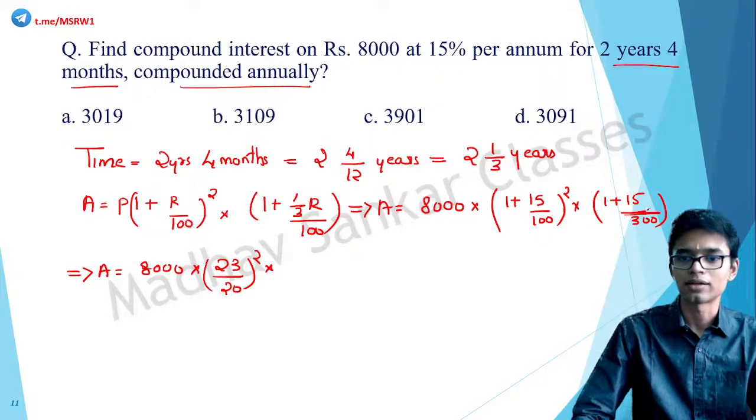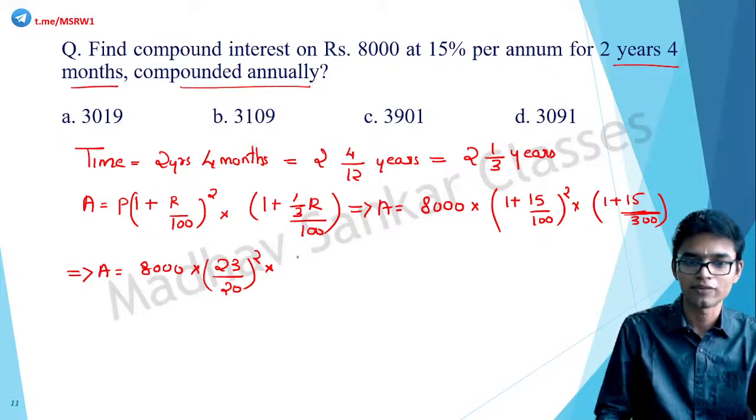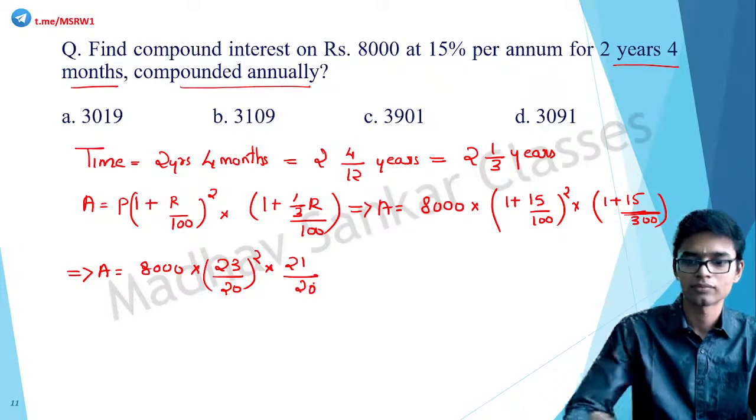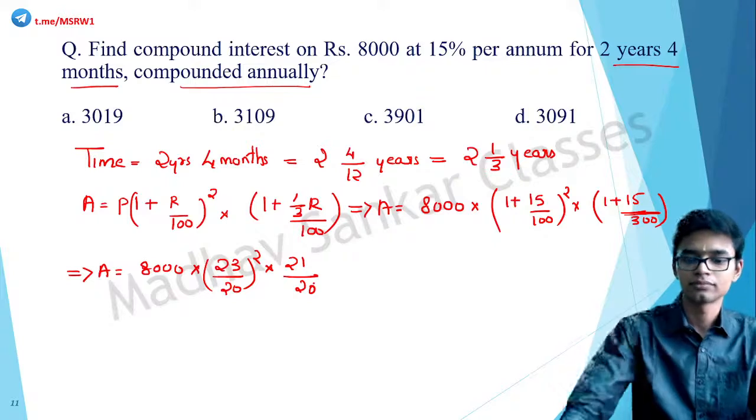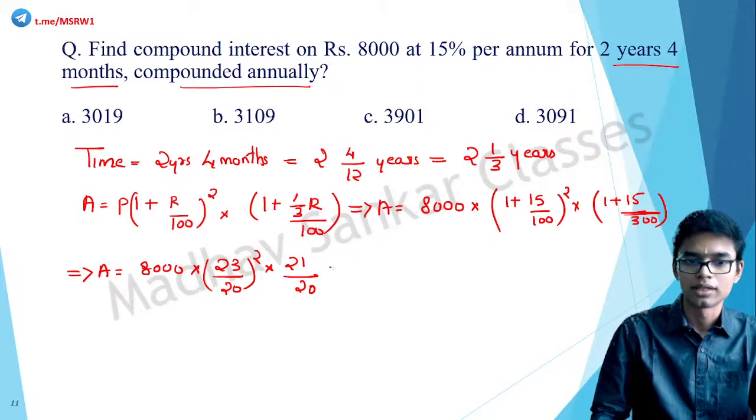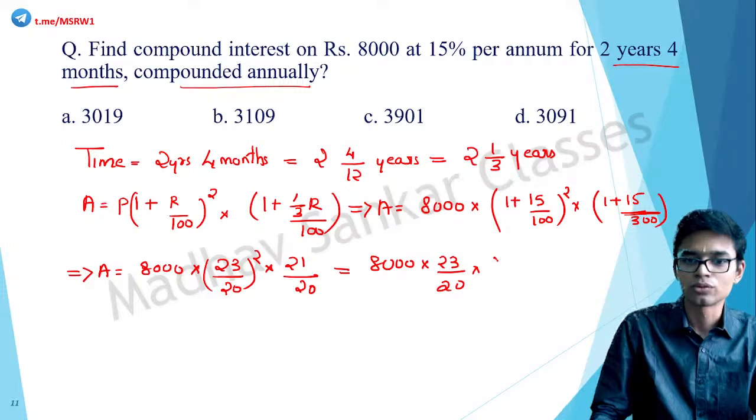So 5 by 100. So that is 21 by 20. So this is equal to 8,000 into 23 by 20 into 23 by 20 into 21 by 20.